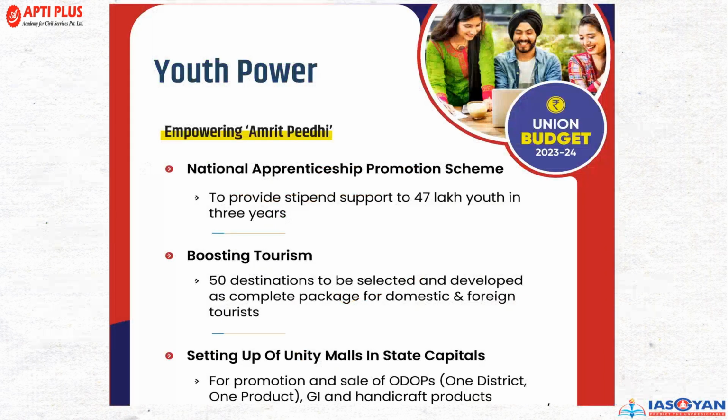यूथ पावर में और क्या क्या इंपॉर्टेंट स्कीम्स हैं, like National Apprentice Promotion Scheme to provide stipend to support 47 lakh youth in 3 years. टूरिज्म की बात की गई है, 50 destinations, I have already told you.